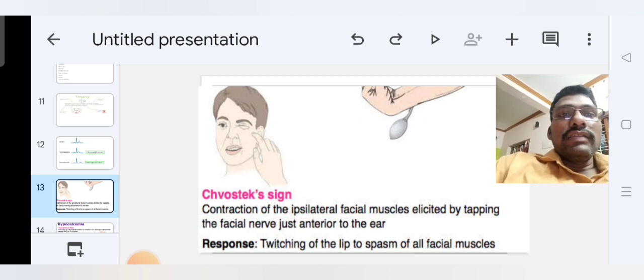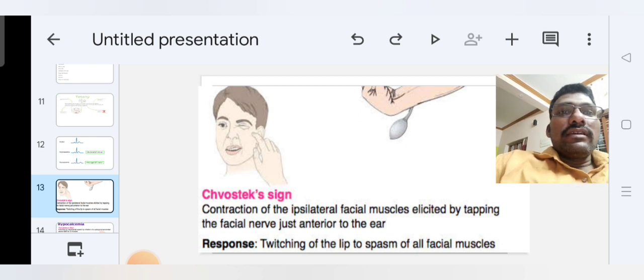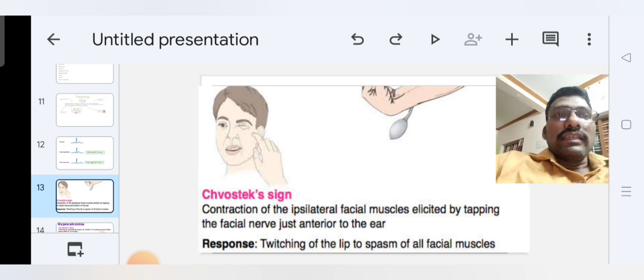The response is twitching of the lip to spasm of all facial muscles. In the diagram, when you tap the facial nerve, the patient shows contraction or twitching of the lip to spasm of all facial muscles. This is called Chvostek's sign.